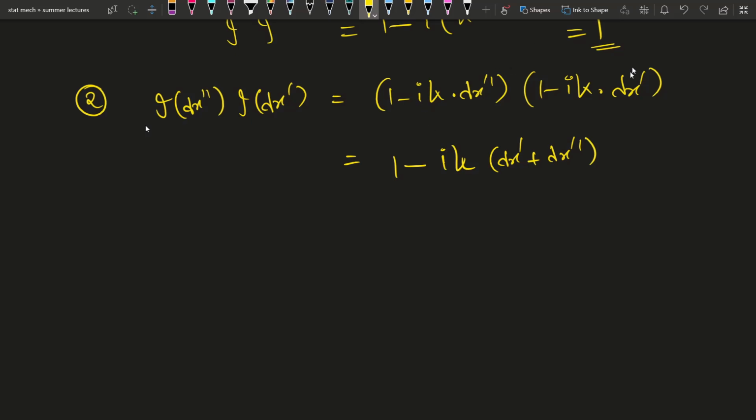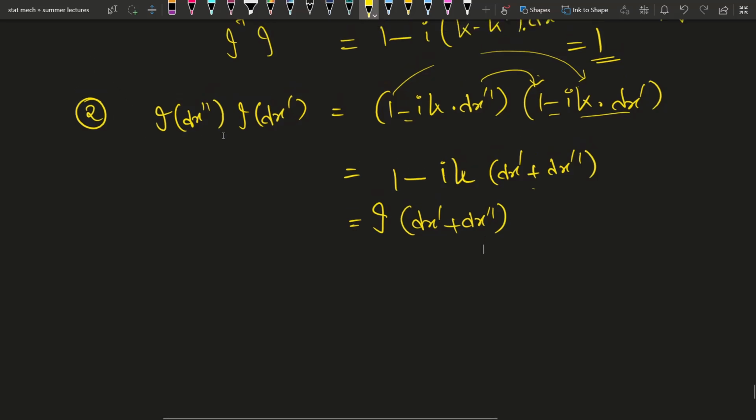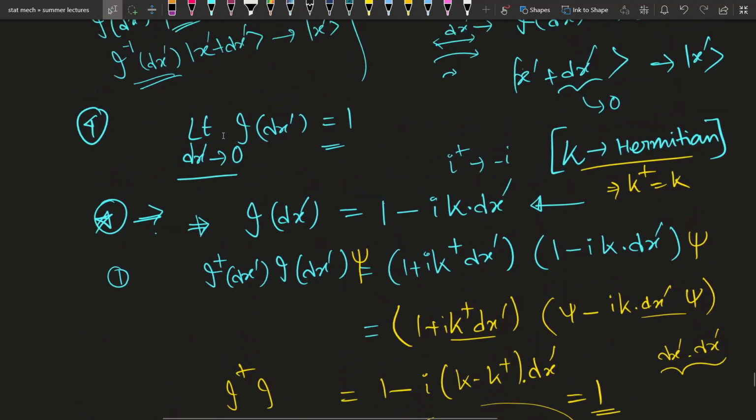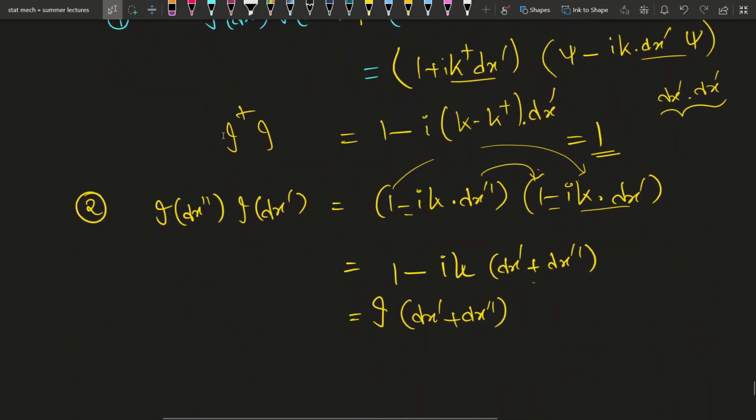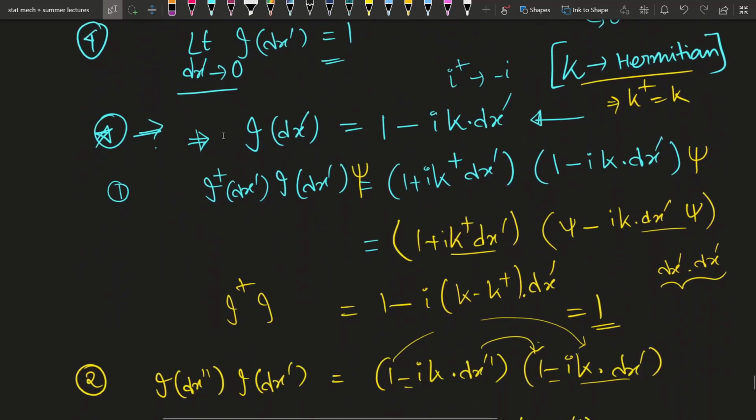The minus will be taken outside and you will get I dx dash plus dx double dash, right? So this property is also satisfied. You can check the other two properties also, and they will also be satisfied by this simple expression that we have asserted.